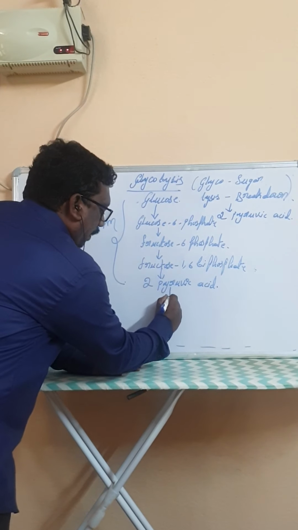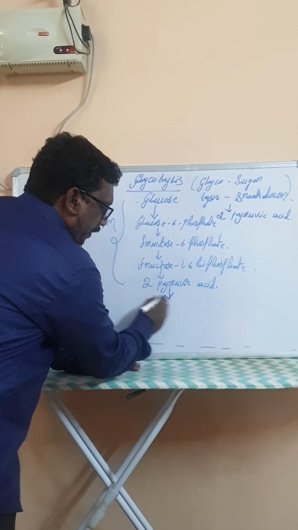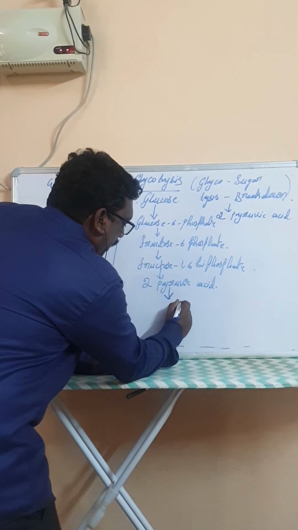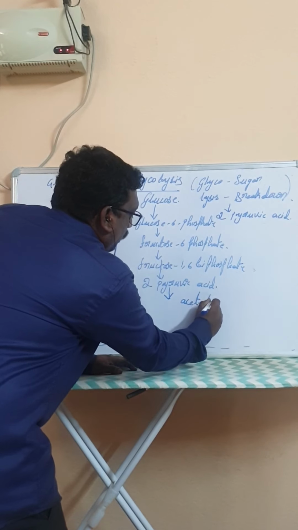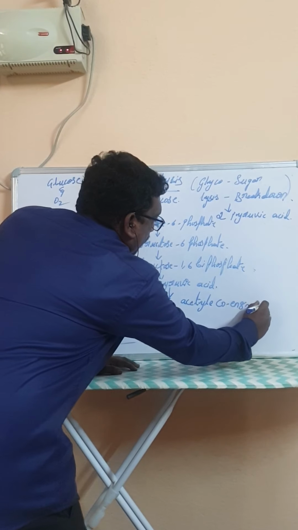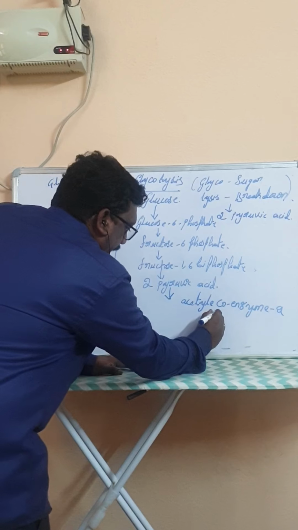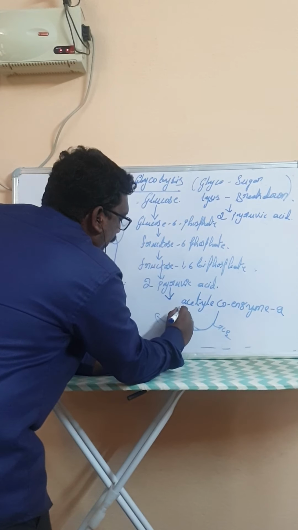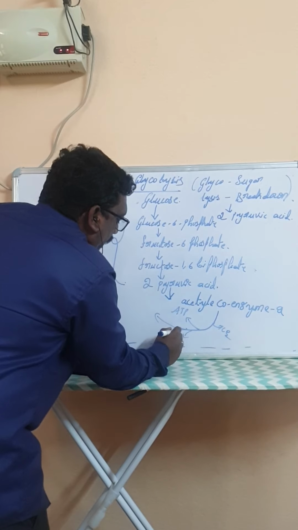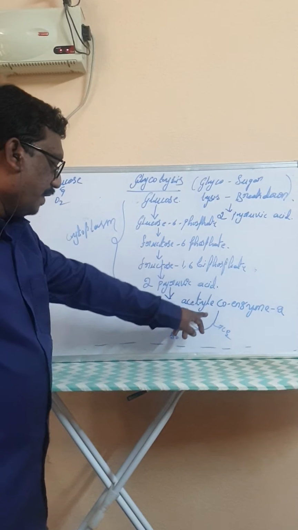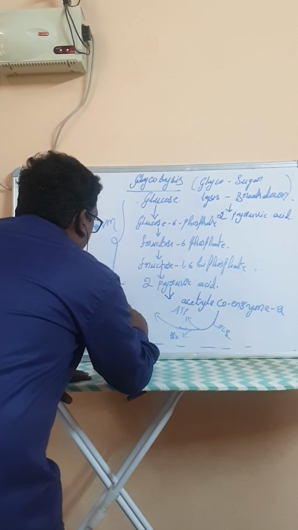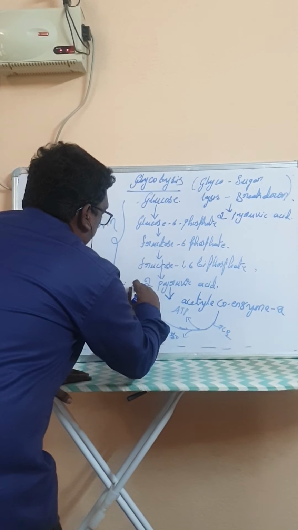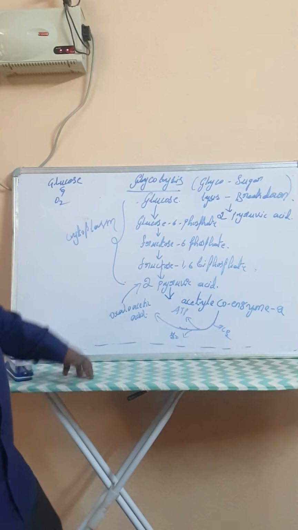Aerobic respiration: if there is availability of oxygen, the pyruvic acid enters into mitochondria, and in mitochondria the pyruvic acid combines with acetyl coenzyme A, and then by releasing carbon dioxide, energy and water, the acetyl coenzyme A is converted into oxaloacetic acid, in which the oxaloacetic acid converts into 2 molecules of pyruvic acid.